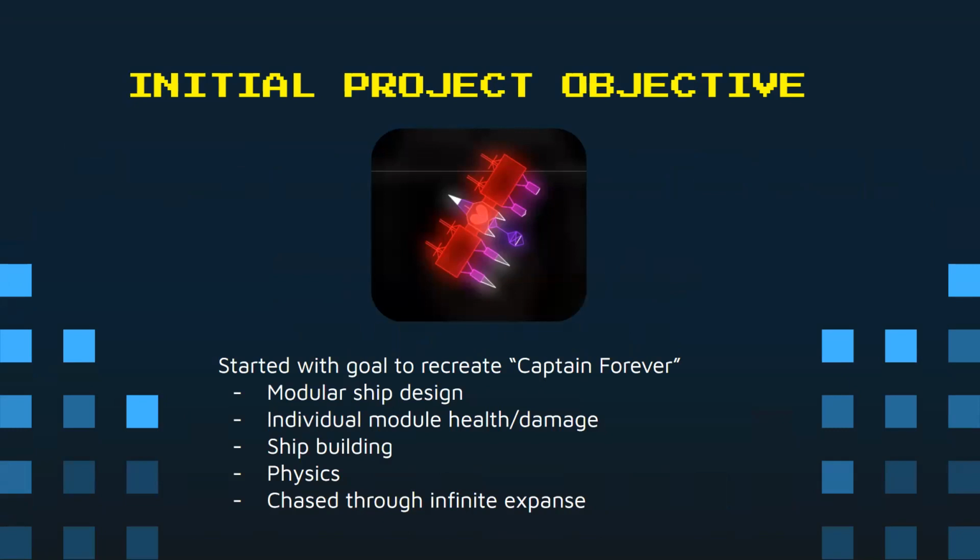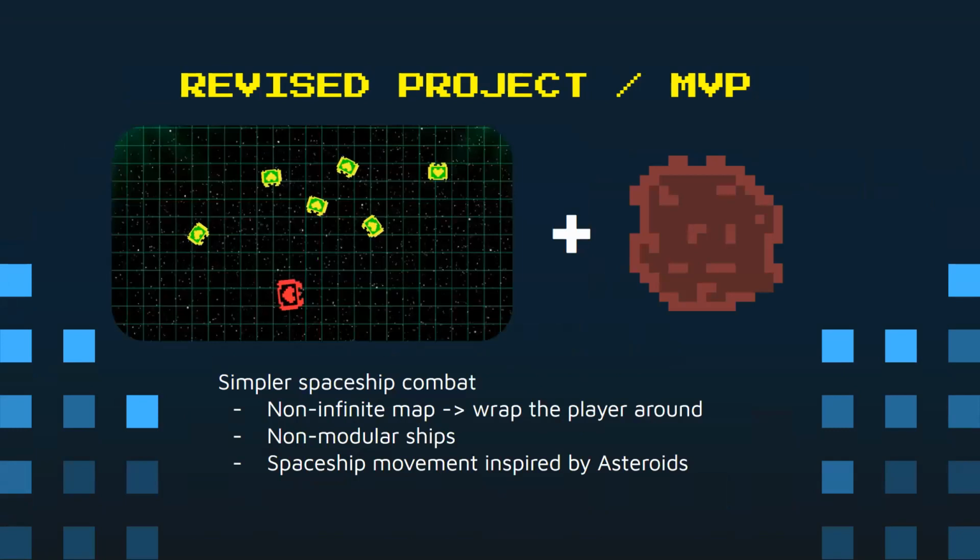And we realized pretty quickly that we would not be able to implement all the features that we wanted to in the time frame that we had. And so we downscoped to a revised project, which was a non-infinite spaceship game where you had a non-modular ship that was pursued by a fleet of NPC ships. And the physics was based instead of on the physics of Captain Forever on the game Asteroids. So the player movement and wraparound mechanics are very similar to the game Asteroids.